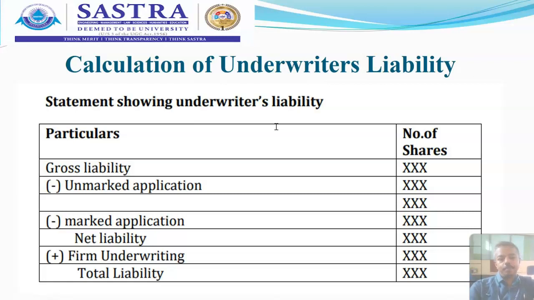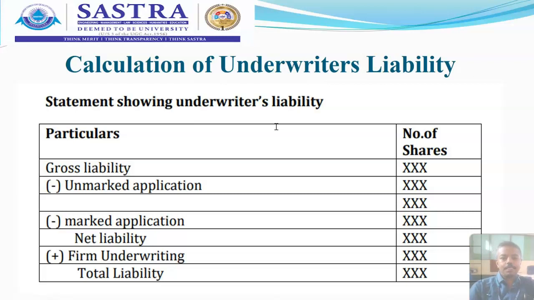Since for this purpose the stamp is given on the application, whenever the stamps have been affixed, those applications are called marked applications. When any application does not carry such a stamp, it is called an unmarked application. But when you have two or more underwriters, the unmarked application will definitely carry some confusion at the time of